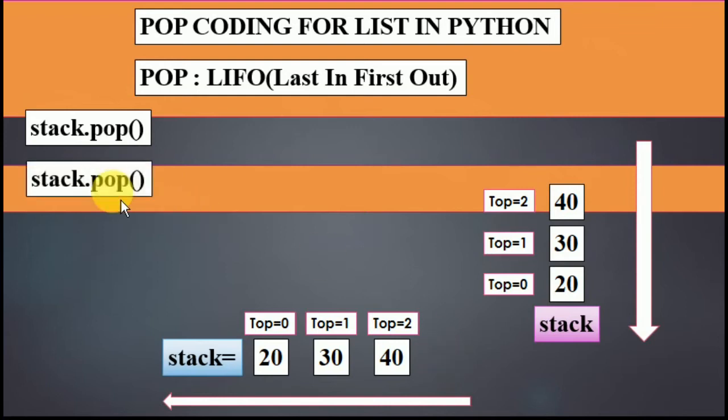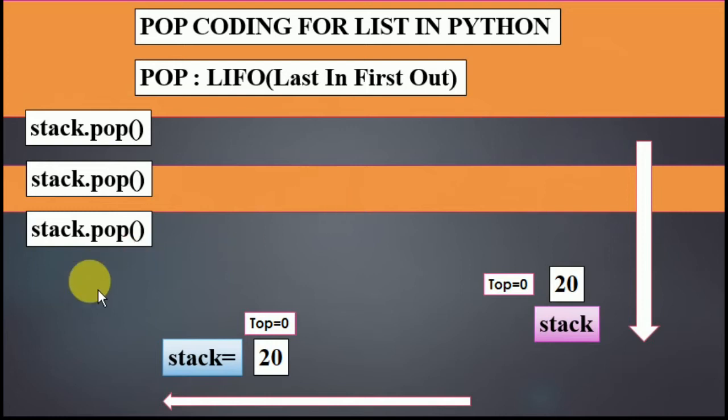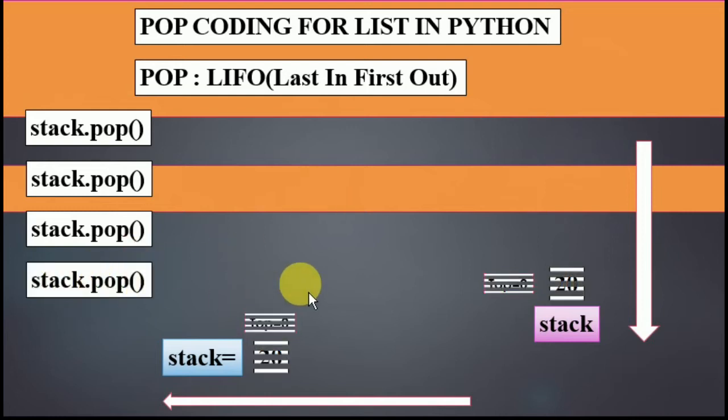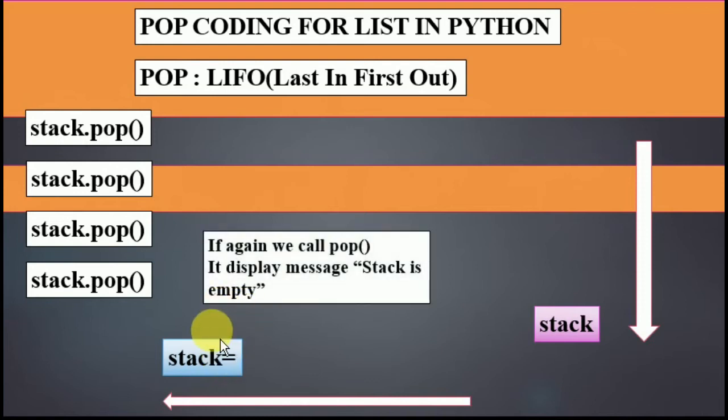Now again, if I'm going to call stack.pop, 40 is erased. When I call pop again, 30 is erased. Again I call pop, 20 is going to be erased. It means the erasing starts from the last, all the numbers are erased and the stack becomes empty. If I use pop again, this message is going to be displayed: stack is empty. And this is the concept of pop, how pop is going to work.